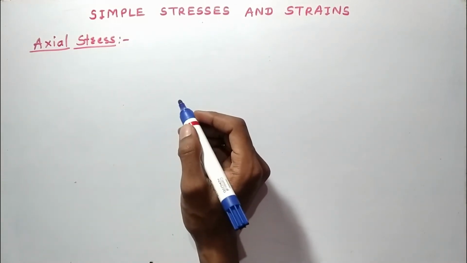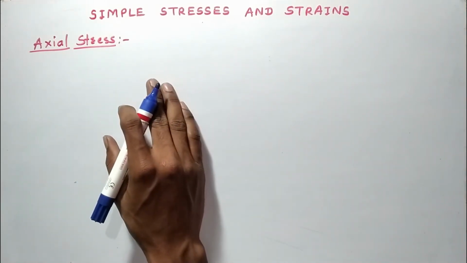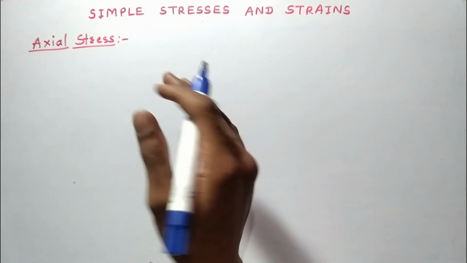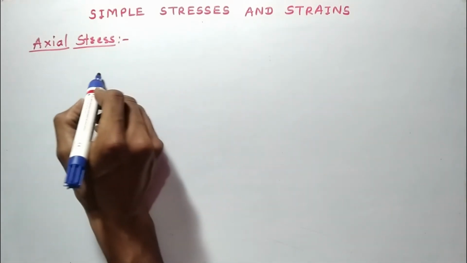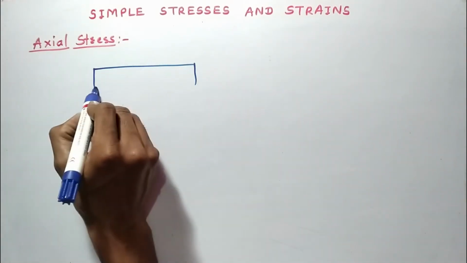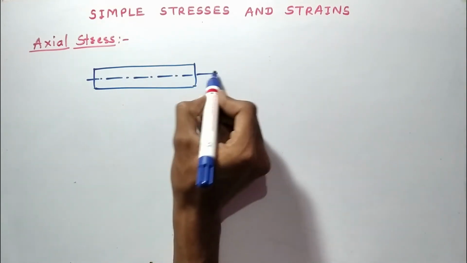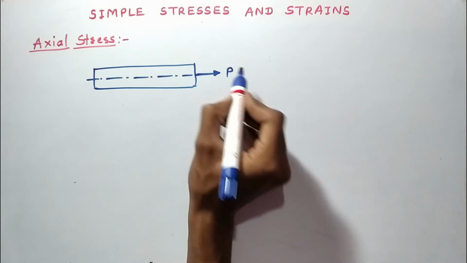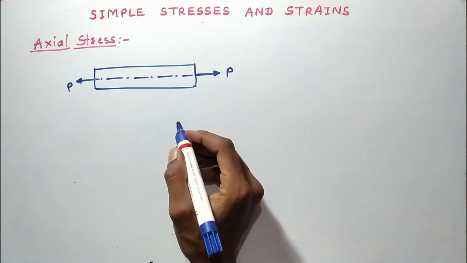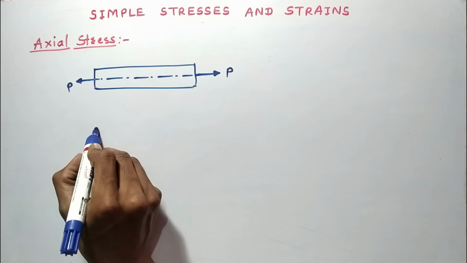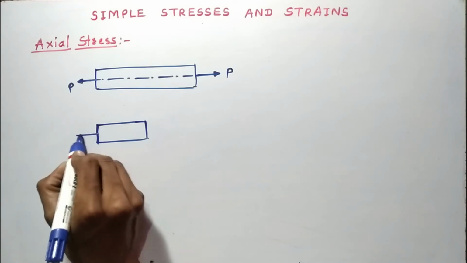Now see what is meant by axial stress. It is simple. The stress produced due to axial load is called axial stress. Means if this is a member, a prismatic bar, this is the axis of member, and this member is subjected to pull type load, that is tensile load, then the material offers resistance.